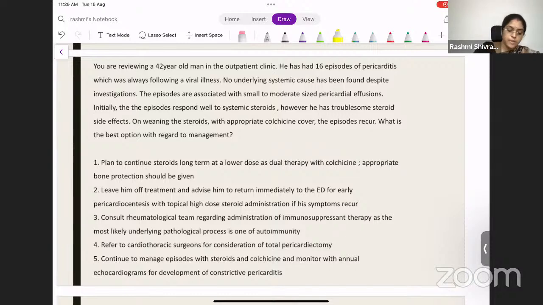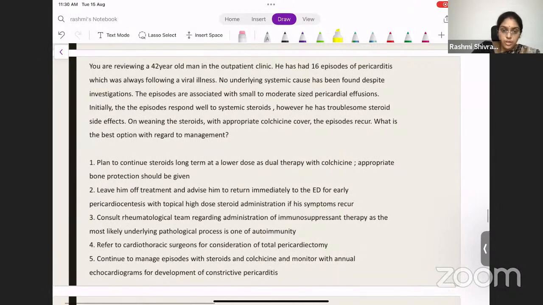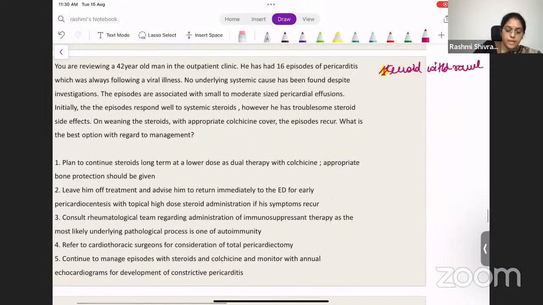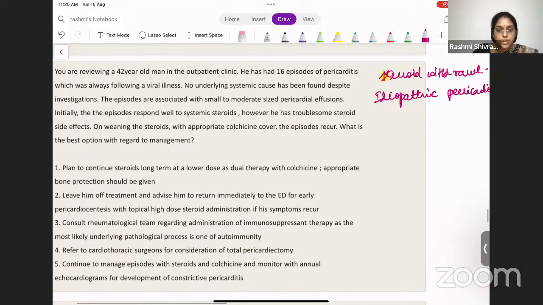So what is this? This patient is steroid dependent, so he is having steroid withdrawal. On withdrawing the steroids, he precipitates an episode of pericarditis. And this is idiopathic pericarditis. This is not infective. That's why it's happening so many times in spite of treatment with steroids.